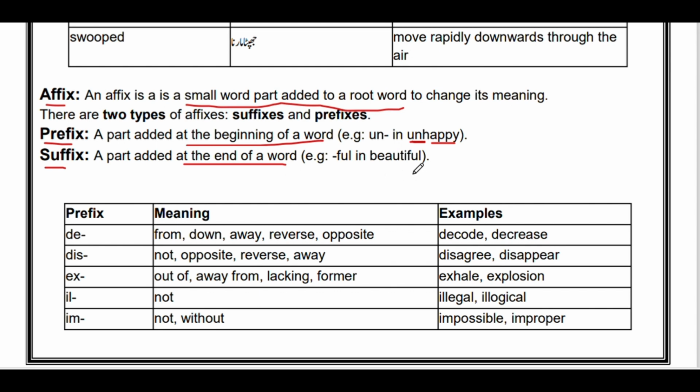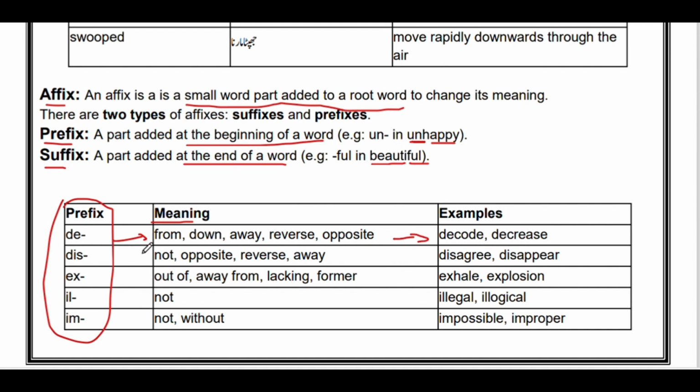For example, ful is added at the end of beauty to make beautiful. Next, we are given the examples of the prefix. In the first column, we are given all the prefixes, in the second column the meanings of these prefixes, and in the last column the examples of these prefixes.